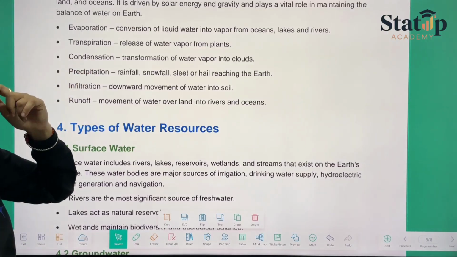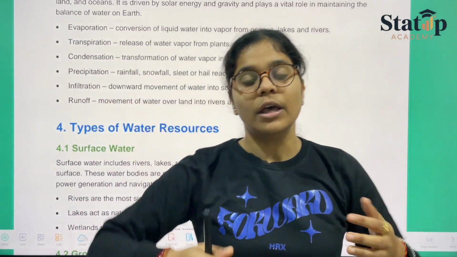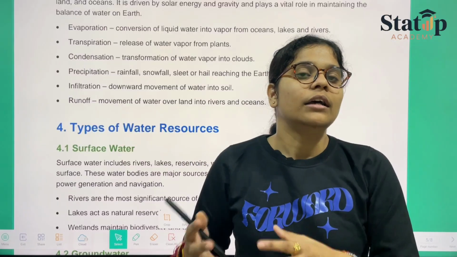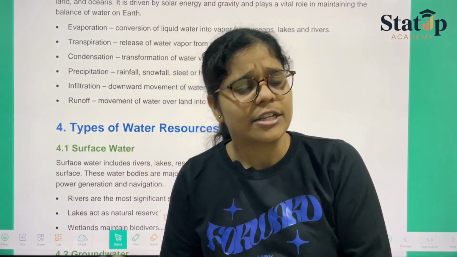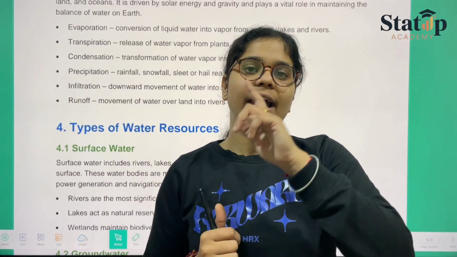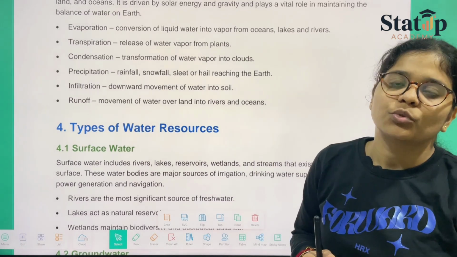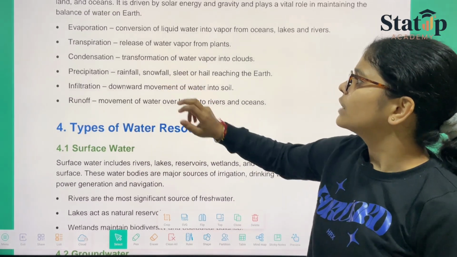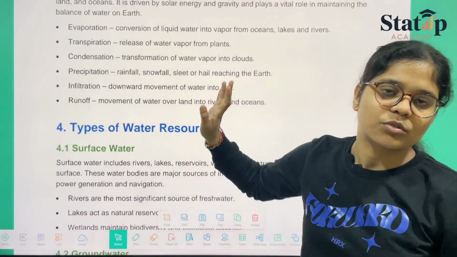Then transpiration, that is from plants also. The same thing is happening from the plants itself. The leaves of the plants are releasing water. From the leaves, the water is being released from the plants, and that water is being converted into vapors and directly reaching the clouds to form the clouds by the process known as condensation. Then we have condensation, that is water vapor forming the clouds.